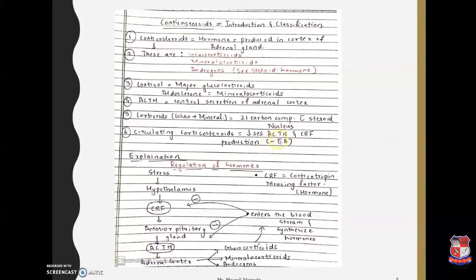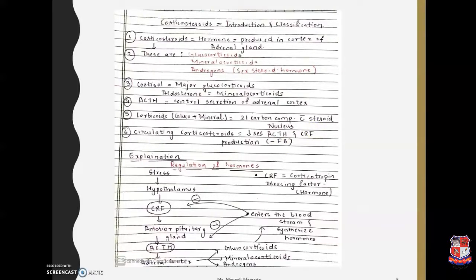Basically, this includes the negative feedback mechanism. Negative feedback mechanism is generally when there is a rise in the hormone level, it helps in the inhibition of the particular endocrine gland in response to the increase in the hormonal level. That basically describes the negative feedback mechanism.